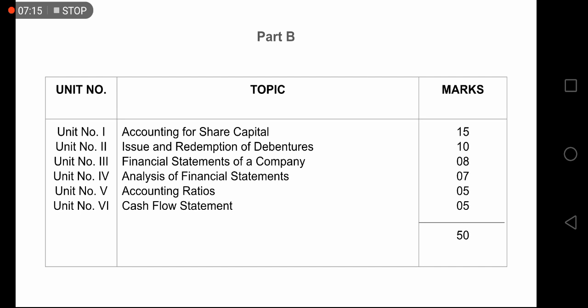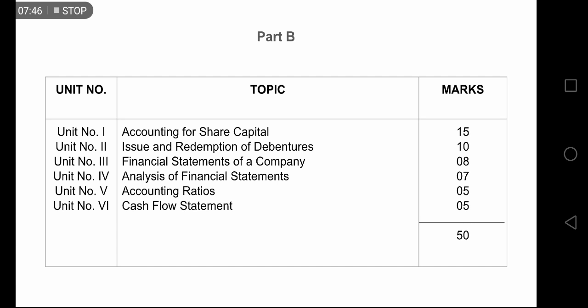Next, share capital is a huge term which you cannot understand in just a matter of seconds, so I will not make an effort to make you understand it now. I will do it in the later part. Now, issue and redemption of debentures. Share capital and debentures are similar to each other, but they have different characteristics. I will make you understand later on. The first chapter carries 15 and the second one contains 10 marks.